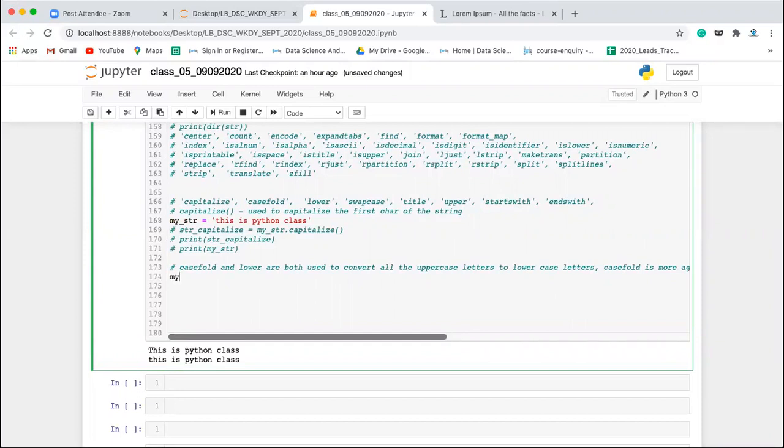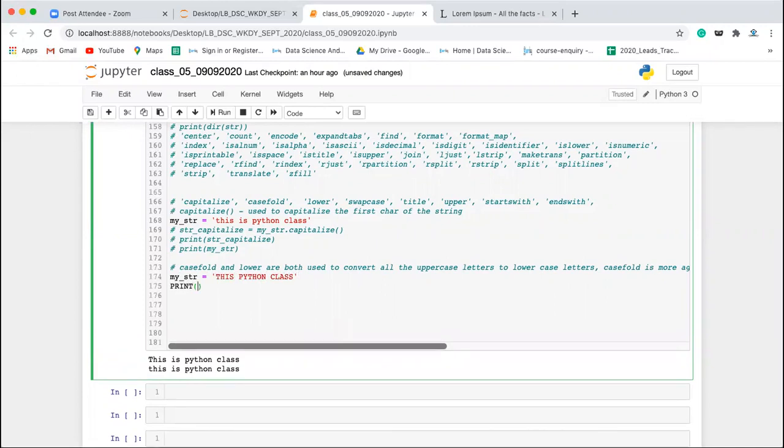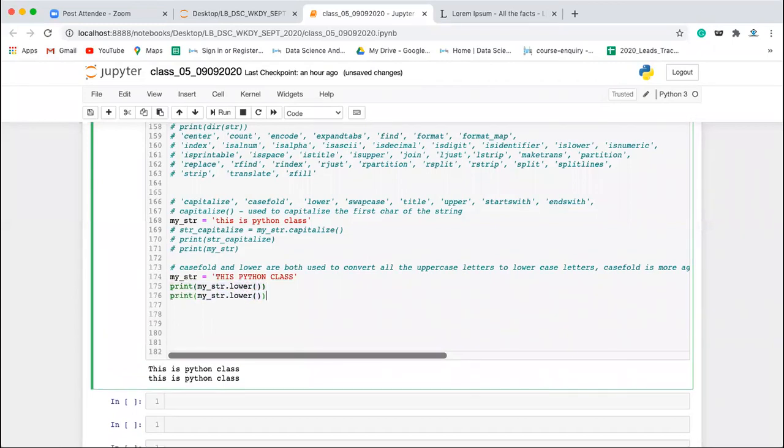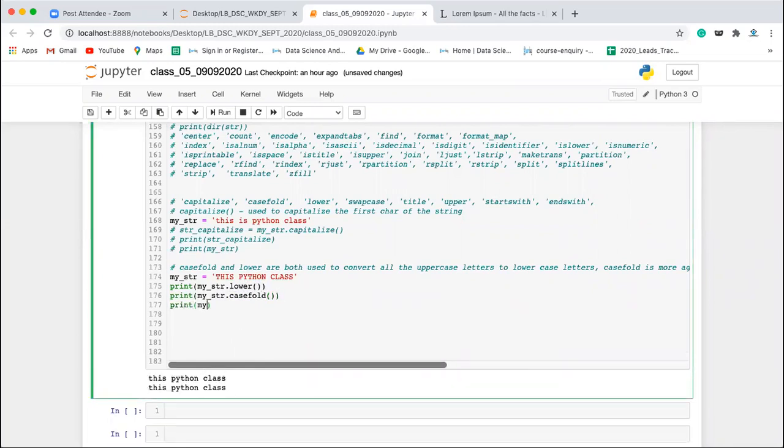Let's say we have a string my_str is equal to... Fine. Now let's say I apply print my_str dot lower, it will convert everything into lowercase. Similarly, if I apply casefold, this will also convert everything into lowercase. Fine. Now, if you print my_str, it is as it is.